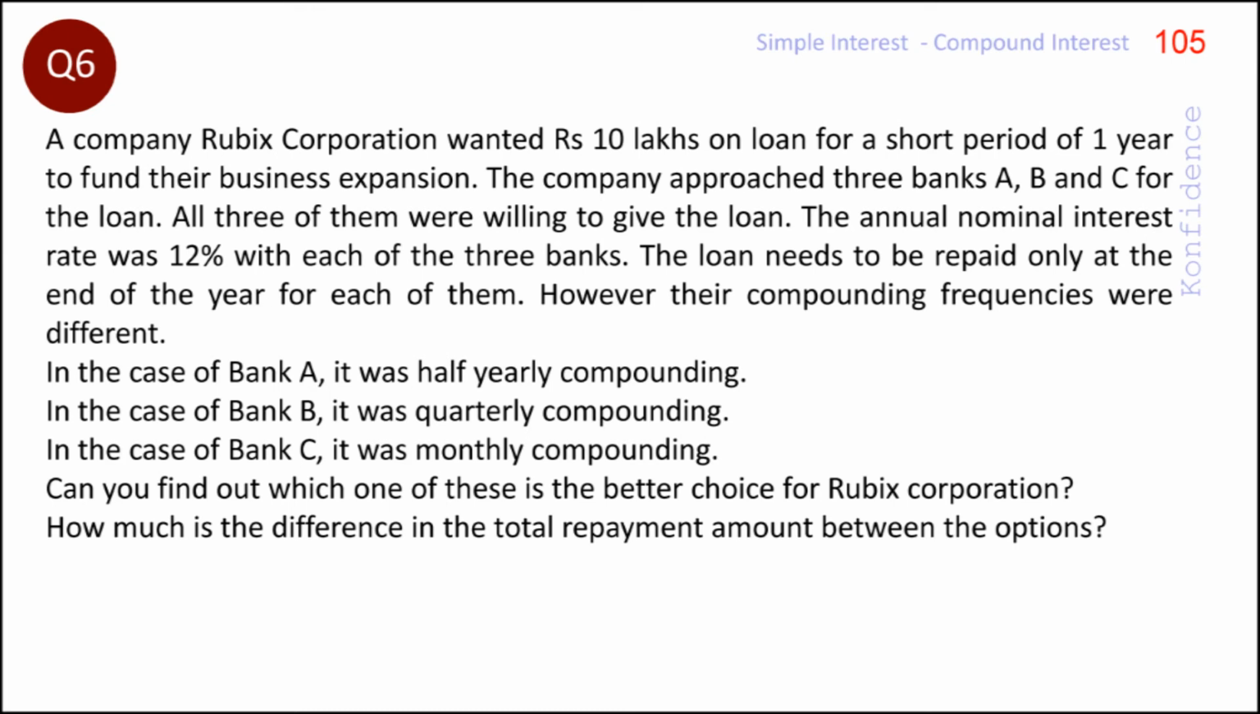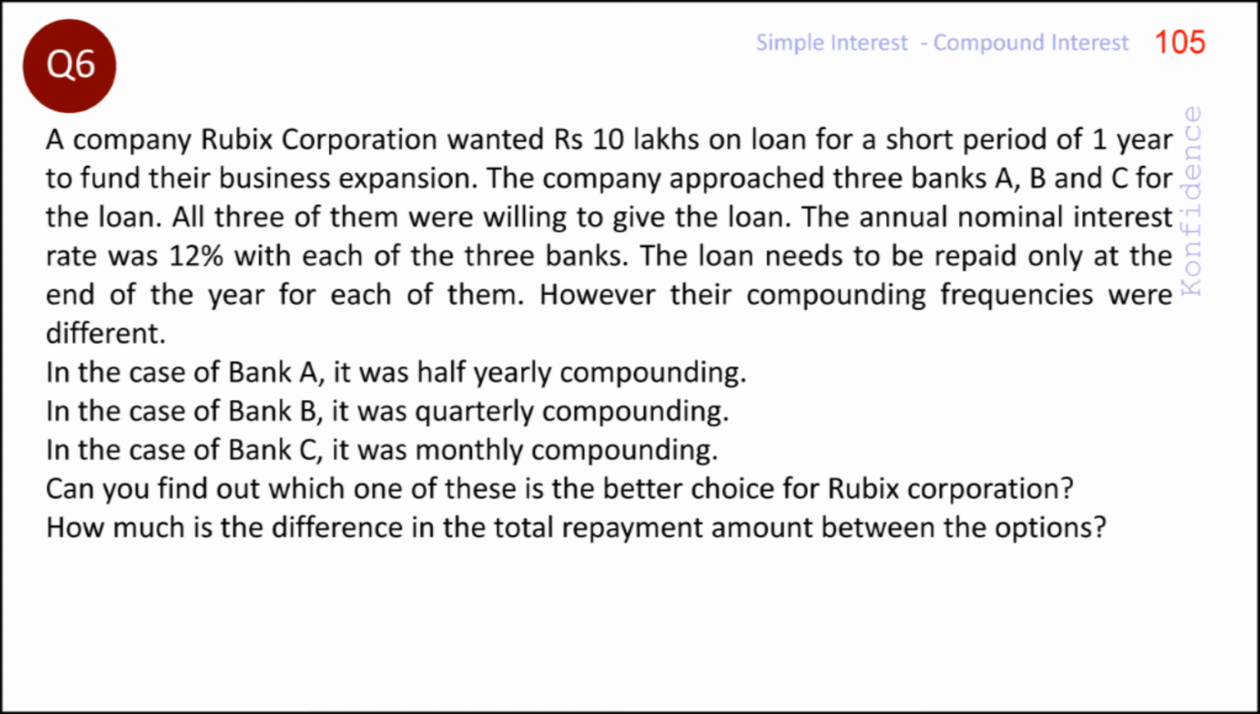In the question, we have the company taking a loan of rupees 10 lakh for a period of 1 year. We are asked to compare 3 scenarios: half-yearly compounding, quarterly compounding, and monthly compounding. The annual nominal interest rate is given as 12% in each case. Do not worry about the term annual nominal interest rate. When we simply say annual rate of interest, we are actually referring to this nominal interest rate.